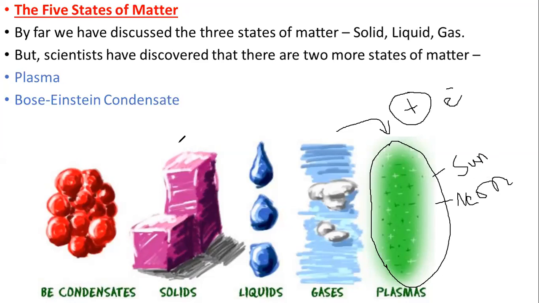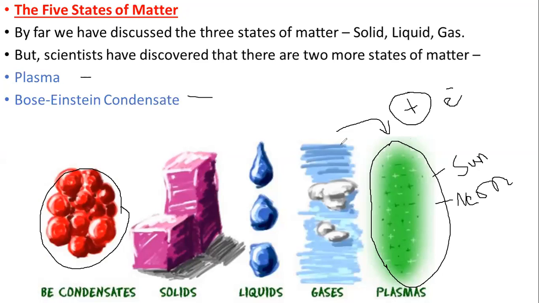Now, if we cool solids to a temperature very less, it becomes more intact, and that is known as Bose-Einstein condensate. So these are the 2 new states of matter which scientists have discovered now. Till now, we were discussing only about the 3 states of matter, solid, liquid, and gas. But there are now 2 more states of matter, one beyond solid and one beyond gases.